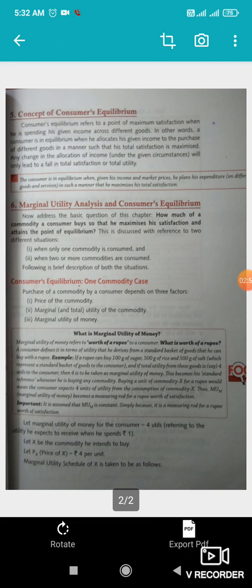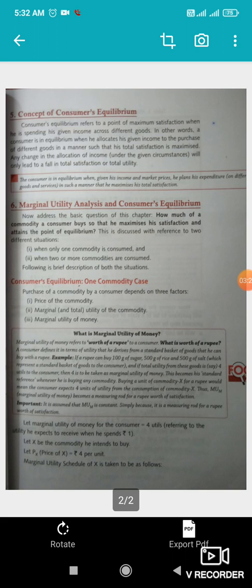Now, let's understand the concept of consumer equilibrium. Consumer equilibrium refers to a point of maximum satisfaction when a consumer is spending his given income across different goods. Maximum satisfaction means we are having the greatest satisfaction.